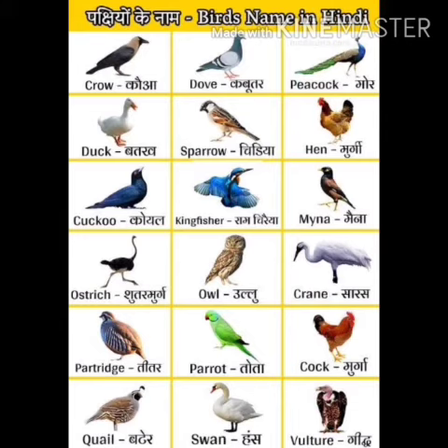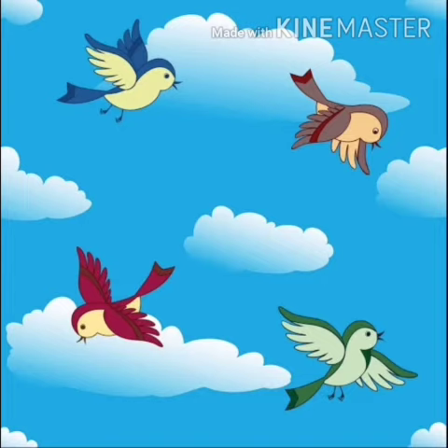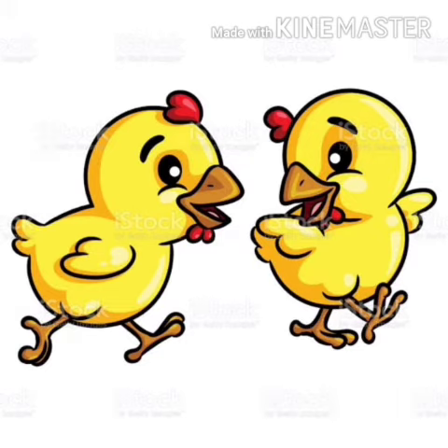Are you ready? Okay. There are many types of birds like peacock, pigeon, hen, sparrow, owl, etc. Do you know that birds have head, two eyes, two wings, two legs and one beak? They can fly and they can walk also. So let's learn about them. We are going to identify the birds and their names also. Let's start.